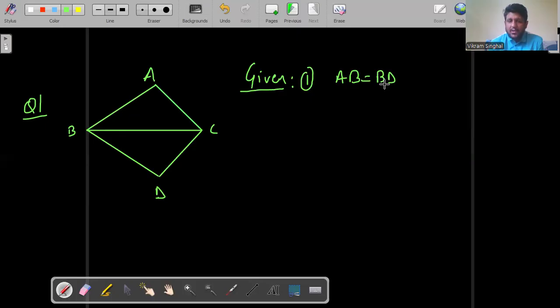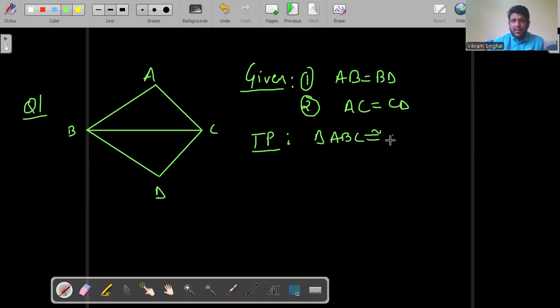I am not concerned about the lengths. If it is given in the question that AB is equal to BD, whatever the length, it does not make a difference. We just need to know which sides are equal to which sides. Second, I am given that AC equals CD. And now I need to prove that triangle ABC is congruent to triangle DBC.